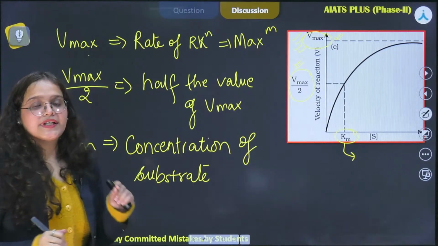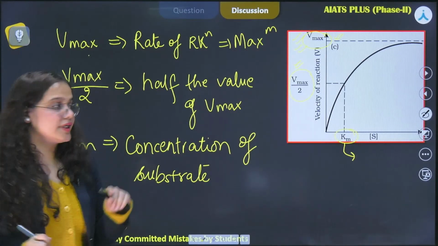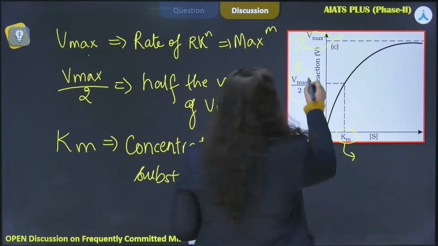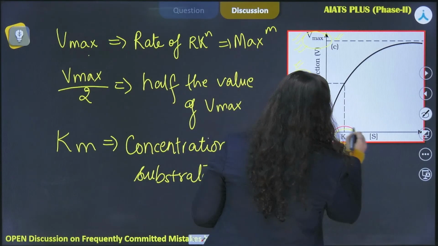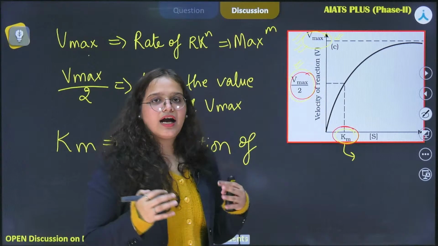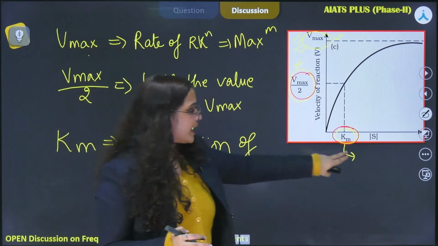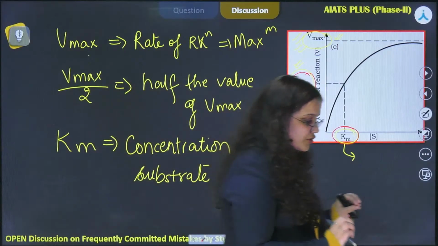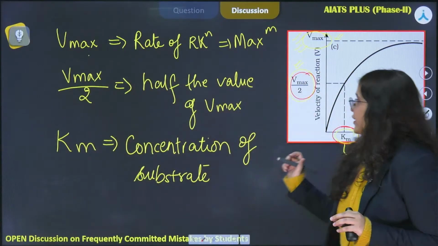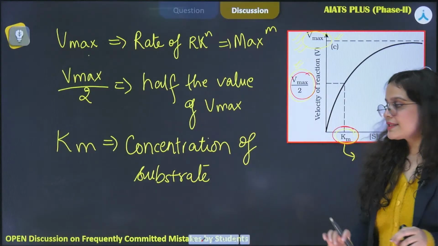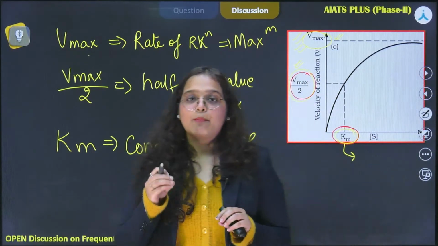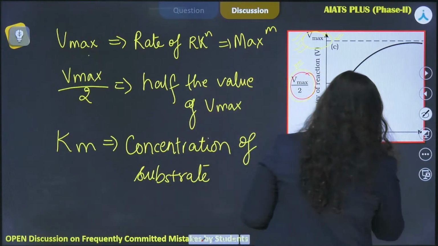Km represents the concentration of substrate at which my reaction will reach the Vmax value. So if asked in a question what exactly Km is, Km is that concentration of substrate where the reaction reaches Vmax, and this Km is also known as the Michaelis-Menten constant.